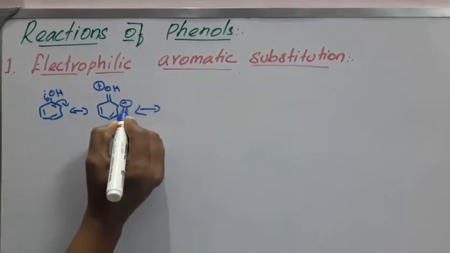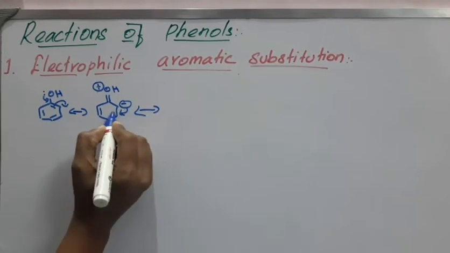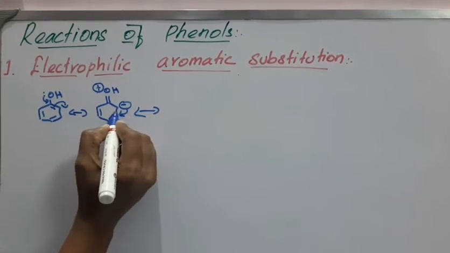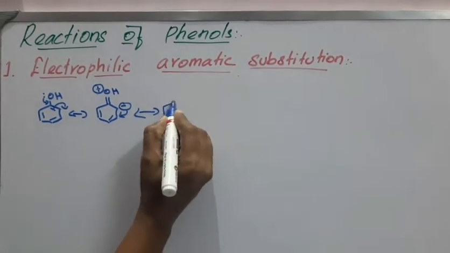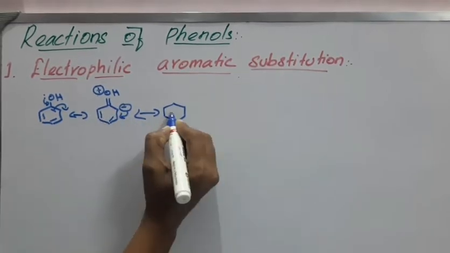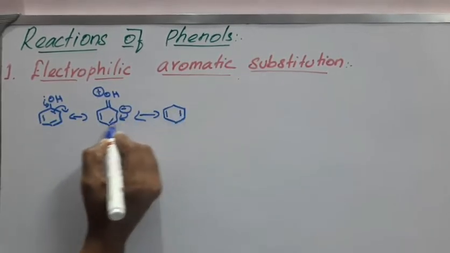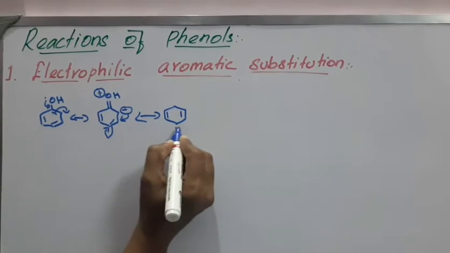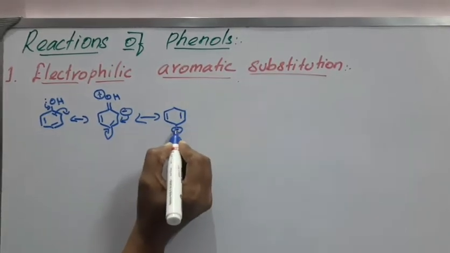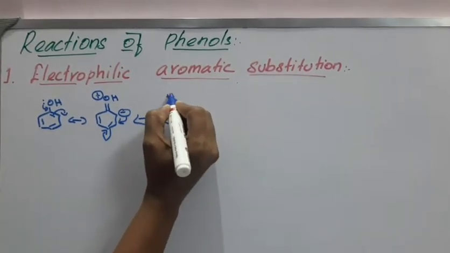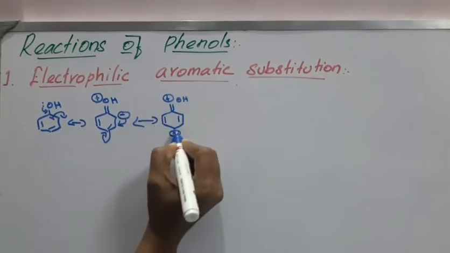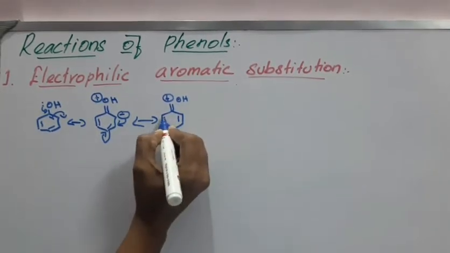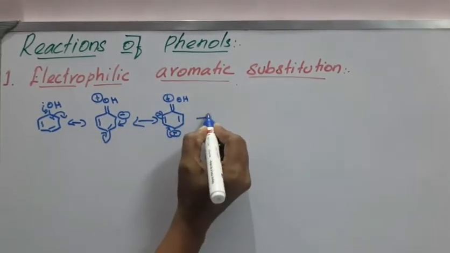After the pi bond shifts, the electron comes towards here, and automatically the electron density is more at the para position.